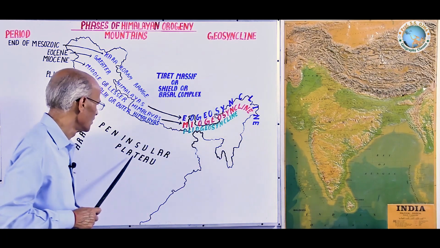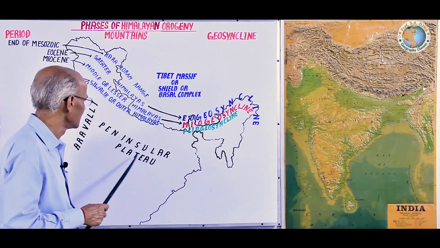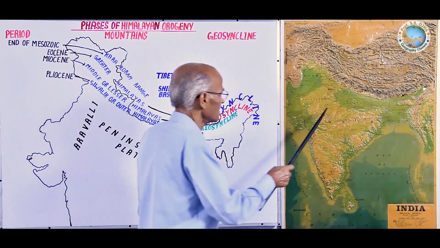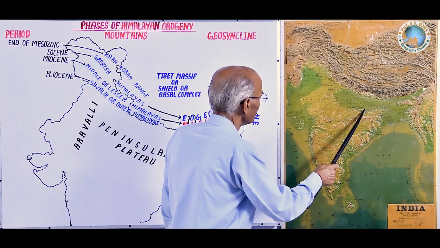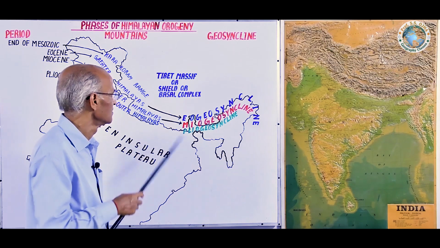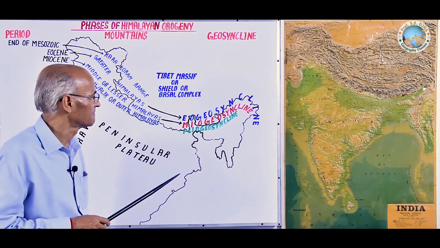Thus, due to north and northeastward movement of Indian plateau and due to pressure of the northern margin of Indian plateau on the sediment of geosyncline, three parallel ranges came into existence.